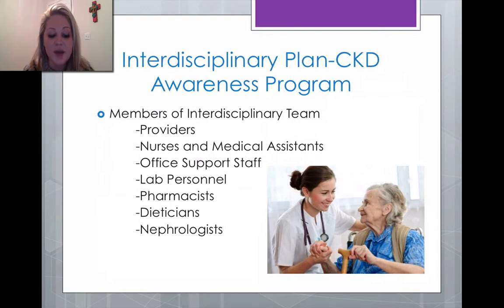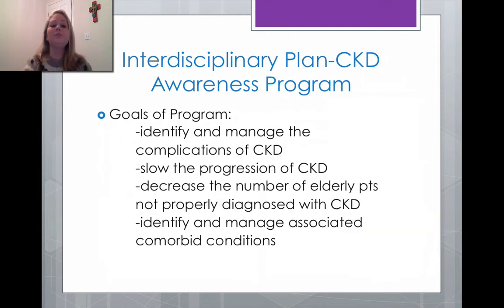A dietitian can be helpful during this stage to provide dietary counseling. Medications such as ACE inhibitors or ARBs can be used to slow the progression of CKD. Also, measures such as strict blood pressure and blood glucose control, treatment of comorbidities, and patient education is important in this stage. Goals of the program will be to identify and manage the complications of CKD, slow the progression of CKD, decrease the number of elderly patients not properly diagnosed with CKD, and to identify and manage associated comorbid conditions.